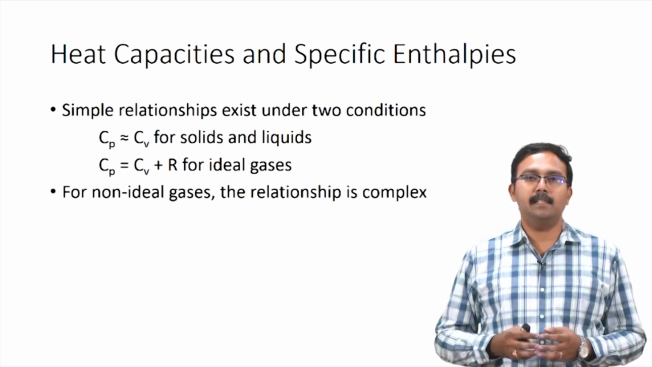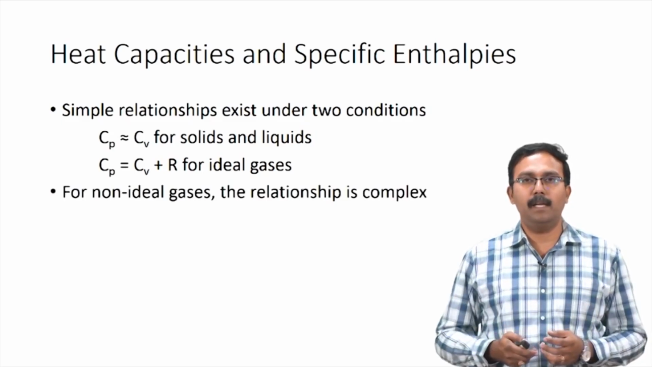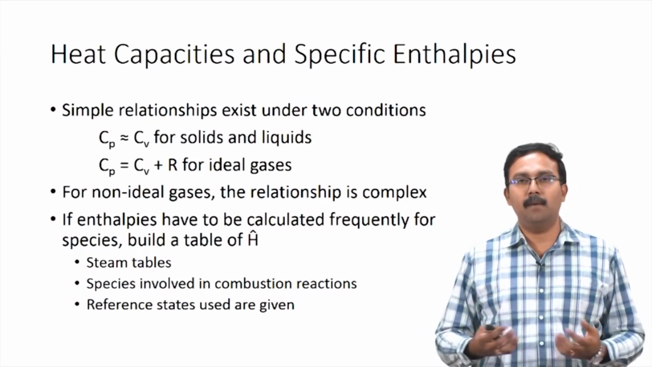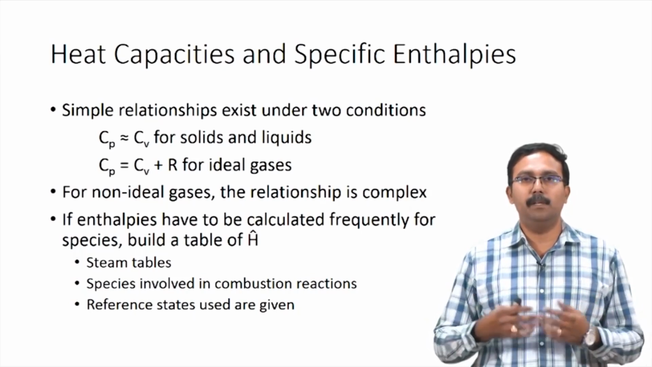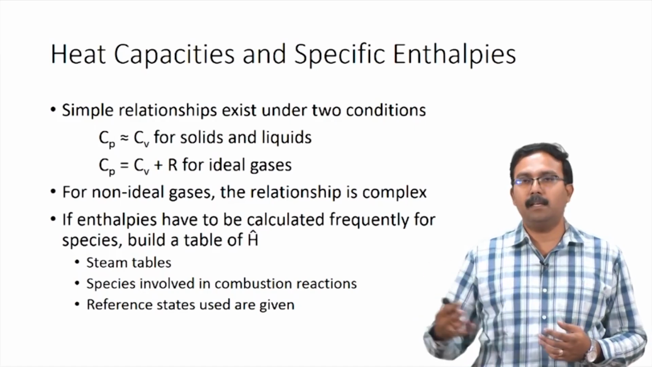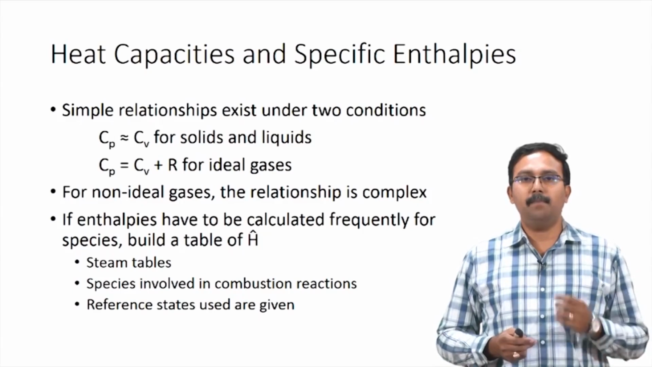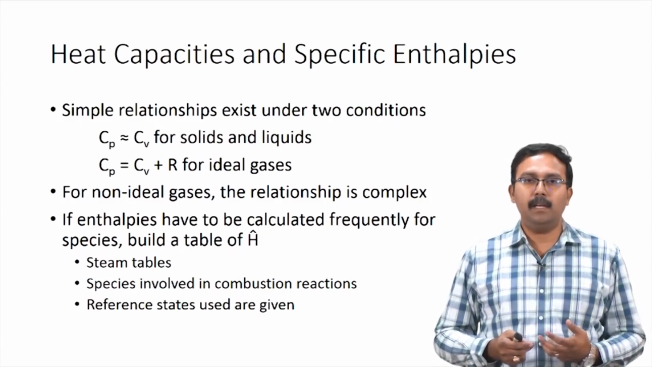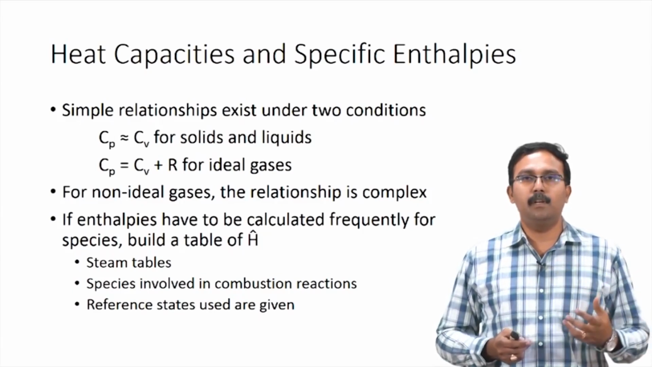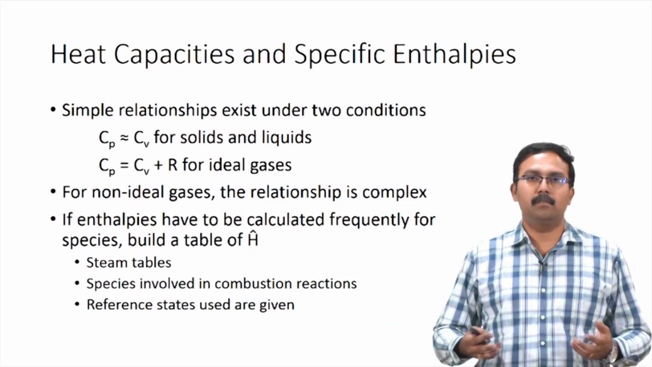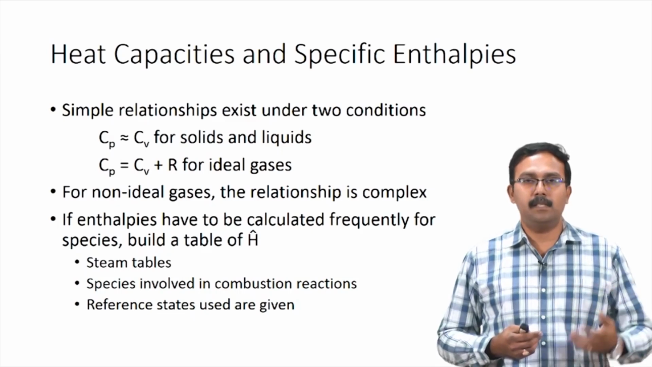For non-ideal gases, the relationships are actually very complex, and you would have to use some kind of empirical correlation. These you can get from other textbooks which would not be part of this course. If enthalpies have to be calculated very frequently, then it is useful to build a table which can be referred to commonly. An example would be steam tables.